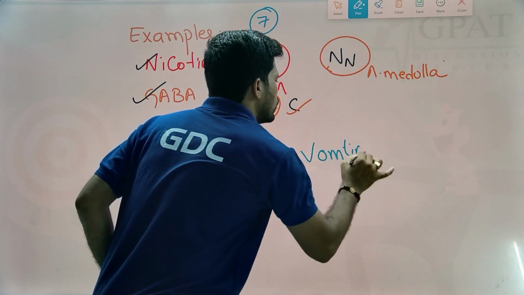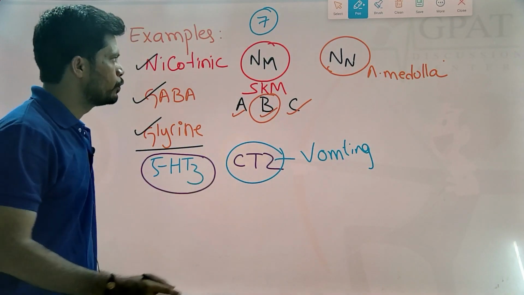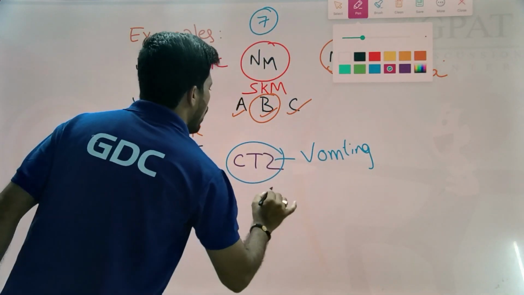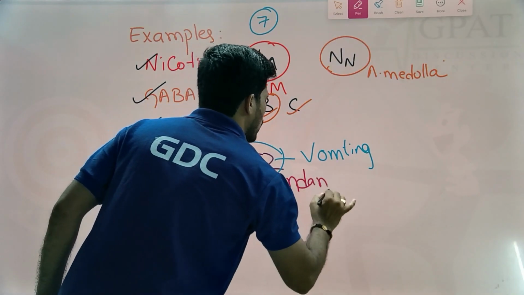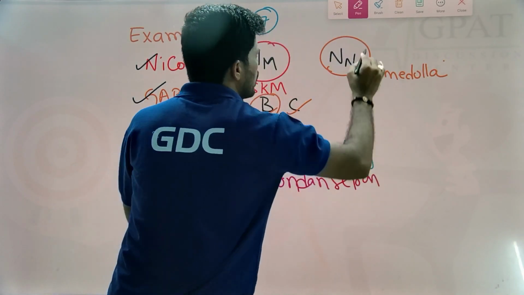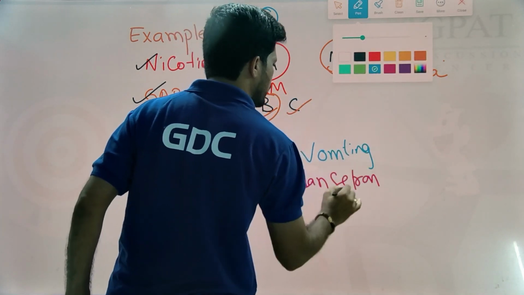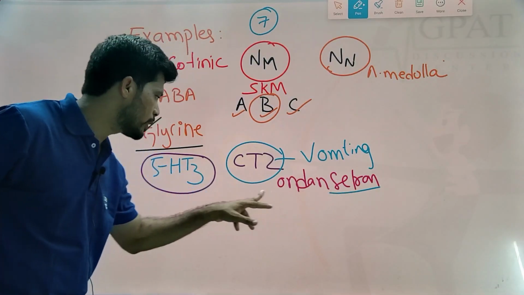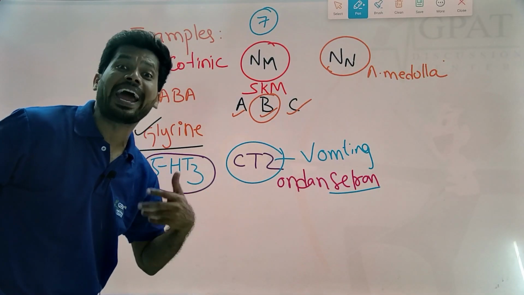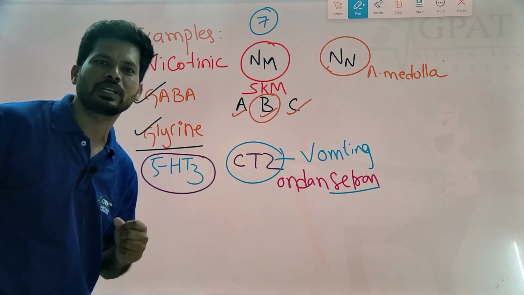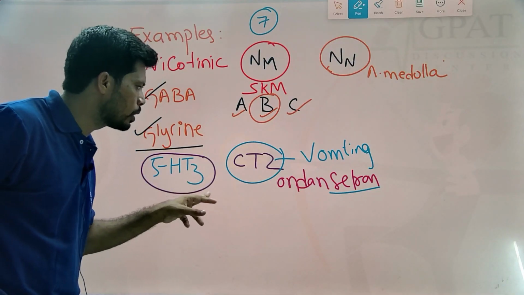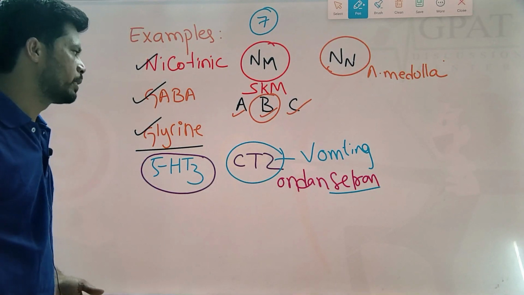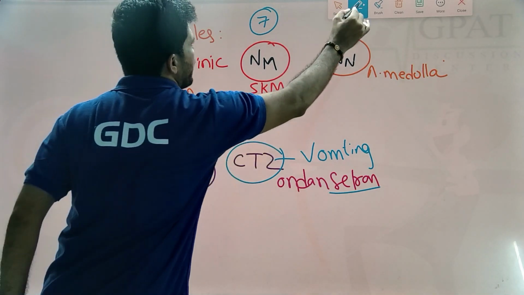There are many neurotransmitters involved in vomiting, but here, if you remember, selective serotonin type 3 antagonists like ondansetron, granisetron, palonosetron, all the setrons, are highly specific selective serotonin type 3 receptor blockers used as anti-emetics. They act on the CTZ and help in the treatment of vomiting. So the serotonin type 3 receptor comes under the ion channel receptors.